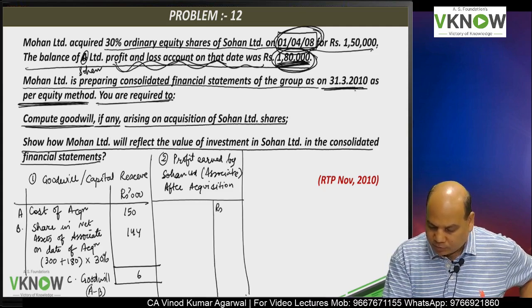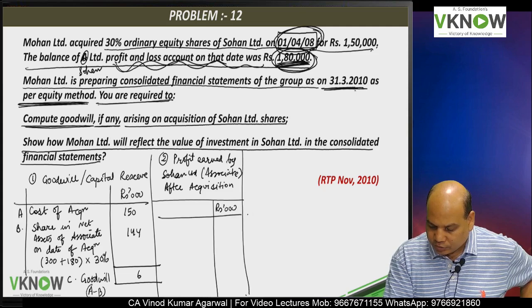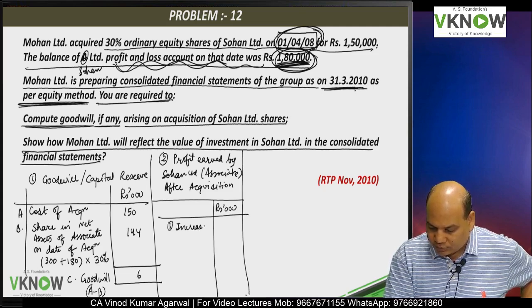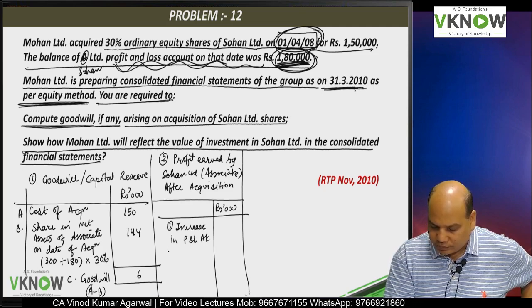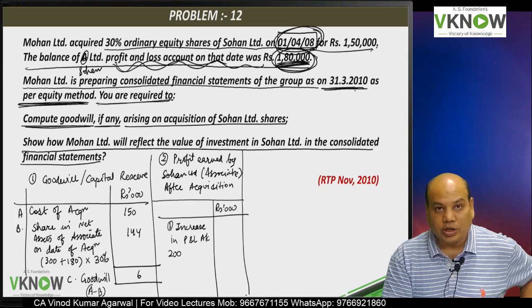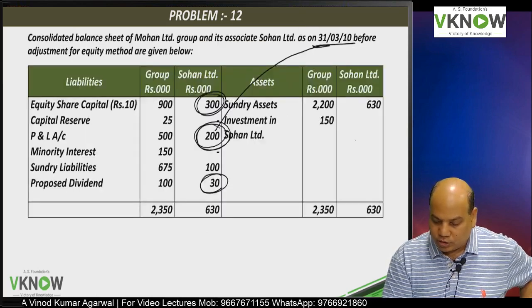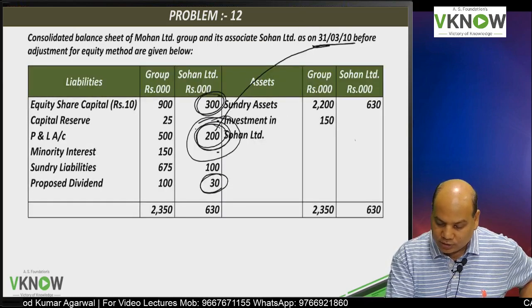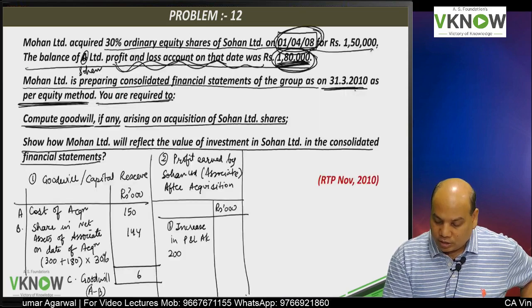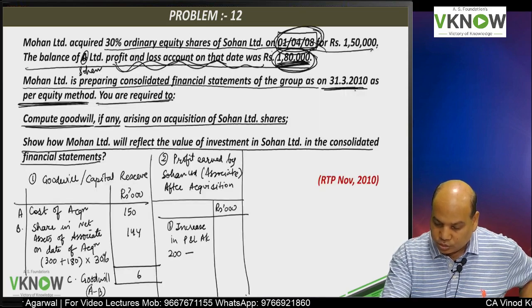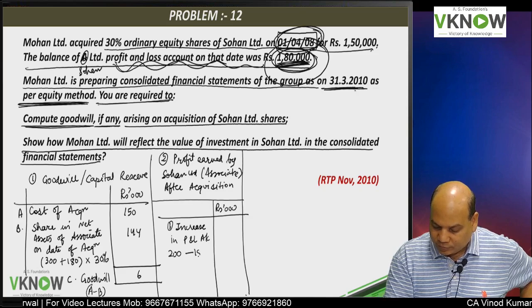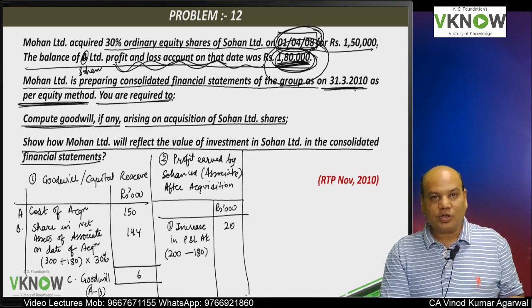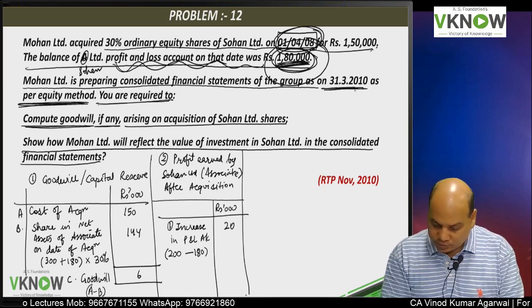In one earlier problem also we had done, we first write increase in P&L account balance, which is right now 200 in the balance sheet. You can see 200 here. I am going to circle it, and the opening balance was 180 on the date of acquisition. Post acquisition increase in P&L account is 20.